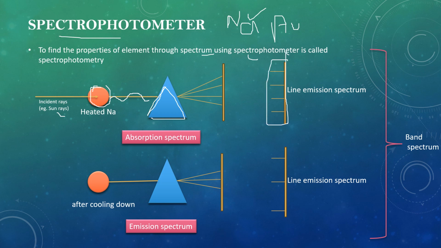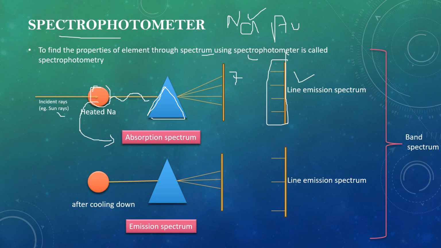Now these rays are taken as the line emission spectrum. How? Now we have 7 colors, 7 visible lights. So why are there only 4 lights or 4 rays? We say the rest of the rays are absorbed in this.